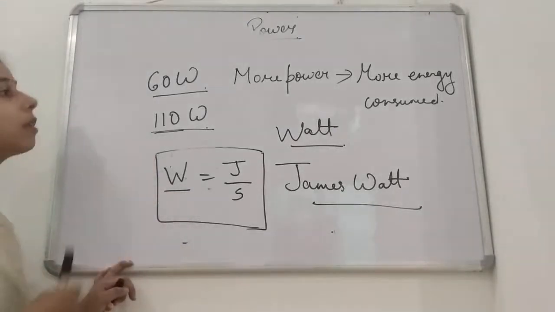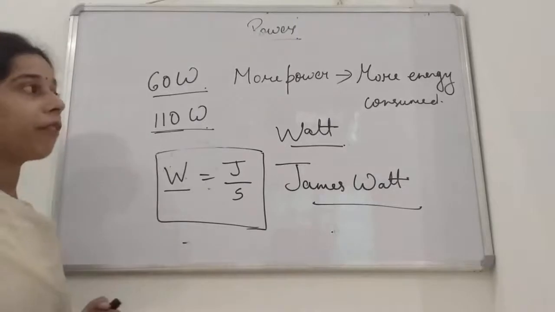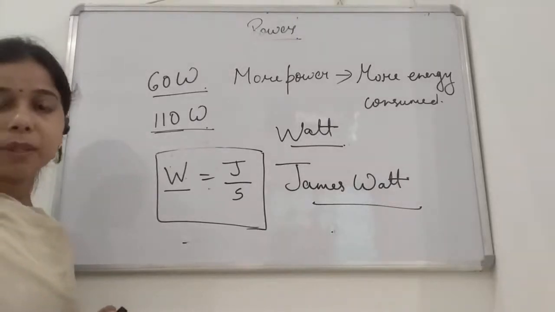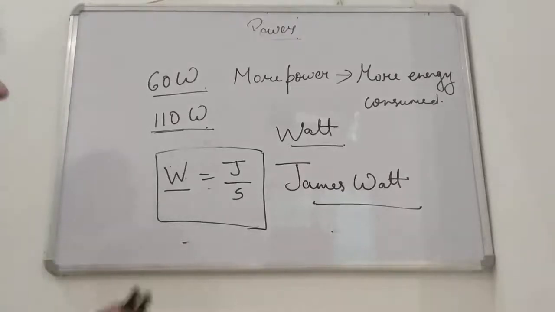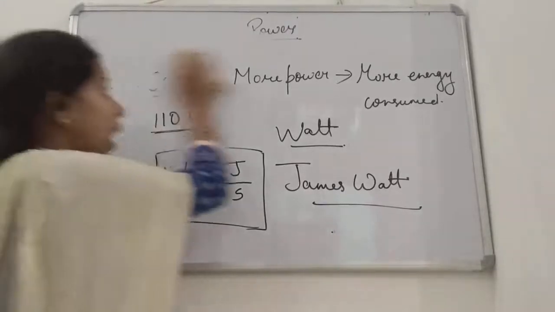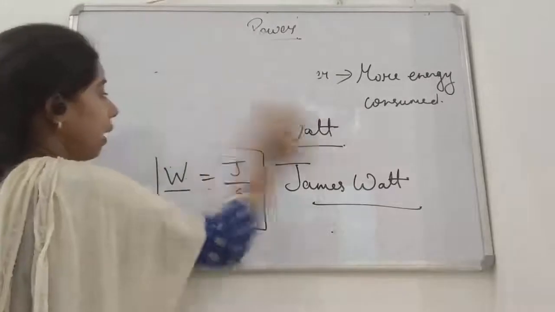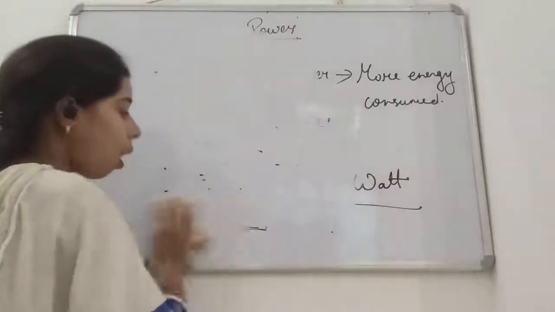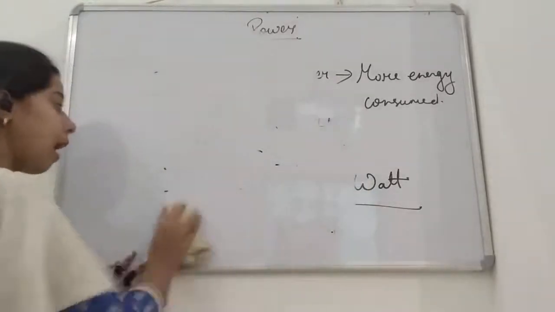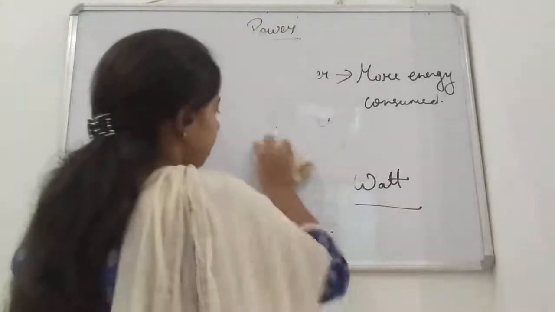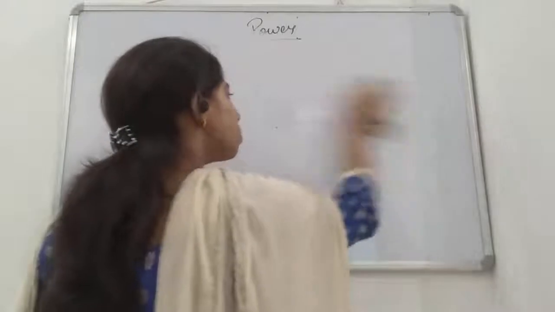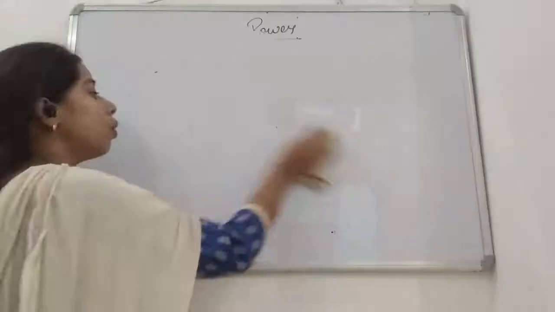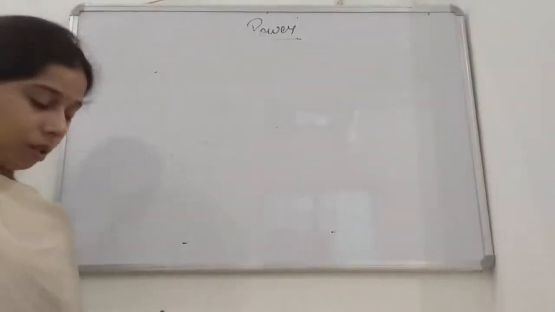Okay, so we discussed that more power of an appliance means it will consume more energy also. Now, to represent power, there are some larger units also, students, like kilowatt or megawatt, and one more thing, horsepower. Horsepower was used long back ago, students.